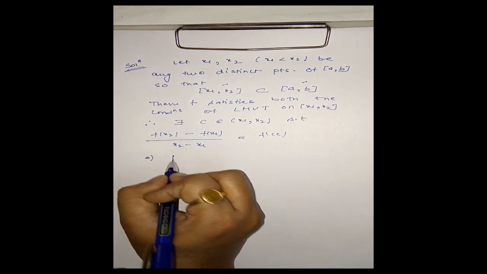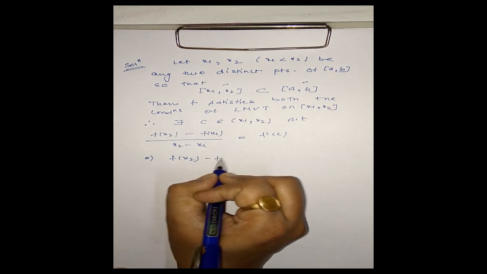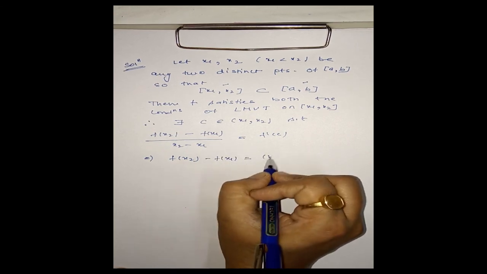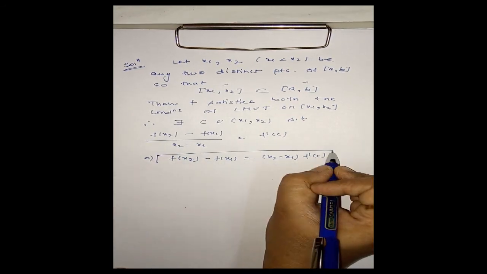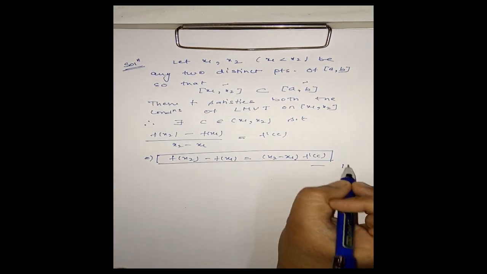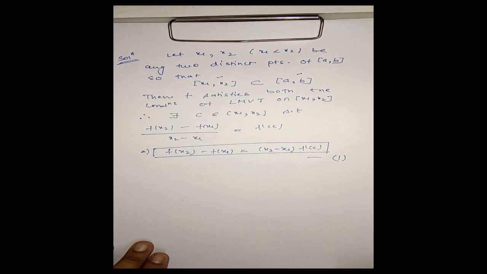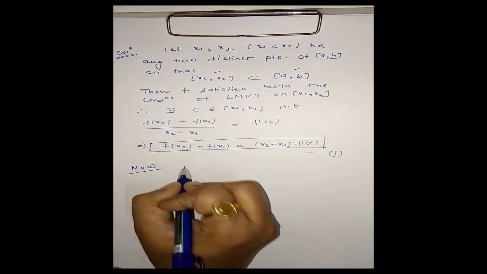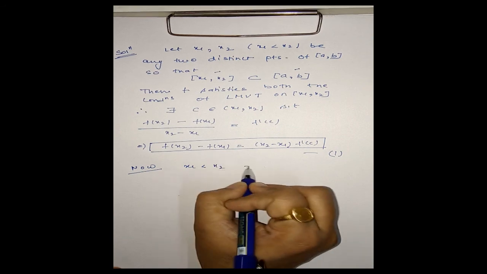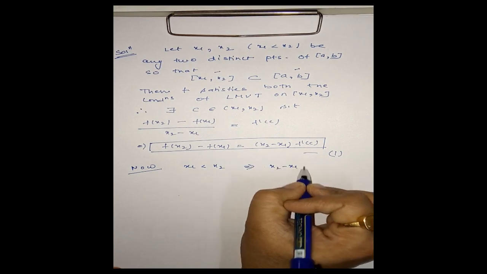I can rewrite this equation as f of x2 minus f of x1 is equal to x2 minus x1 f dash c. Mark this as equation number 1. Okay, now x1 is less than x2. This means x2 minus x1 is positive.